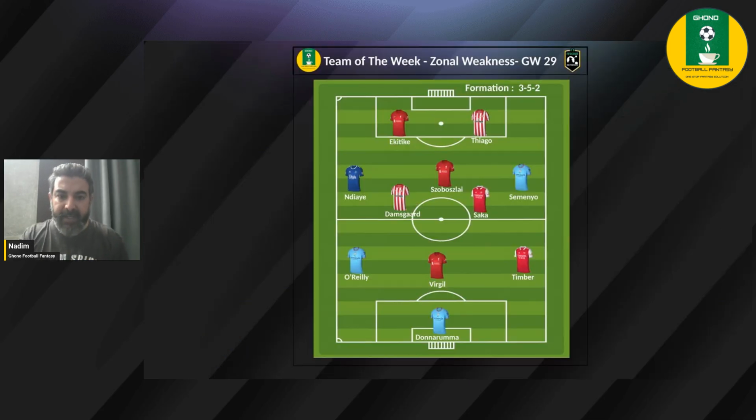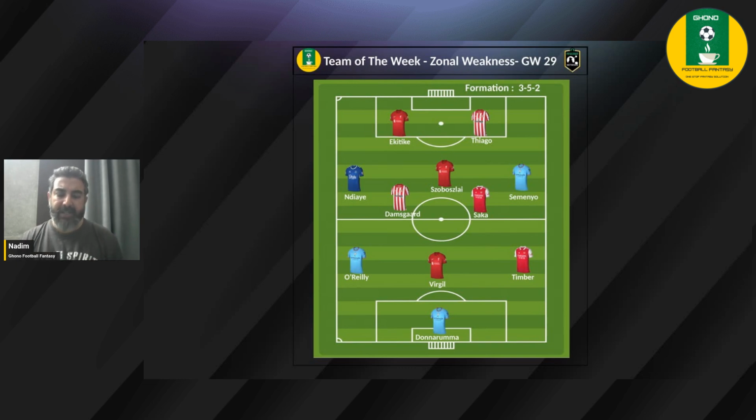Right, moving on to the next one, which is the team of the week, and this is the last section that we have. As you can see, it's Ekitike, obviously for the right reasons, and Thiago is there holding the two striker position for us. NDIA, Damsgaard, Szoboszlai, Saka, and Semenyo rightly make it, given their ranks in the zonal table as we have seen previously. So I think it's a good mixed balance. I wouldn't really get NDIA out there, but again, the zonal indicates so, and this is a team that is based on the zonal weakness only. So we'll have to put the players that already stand out in the zonal table.